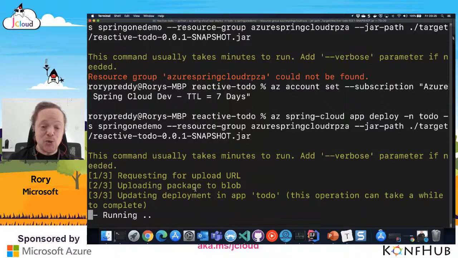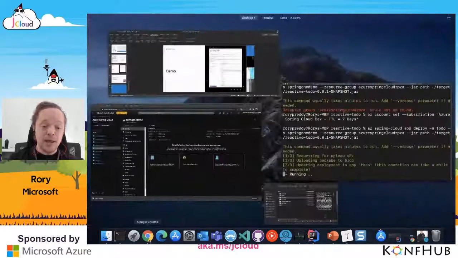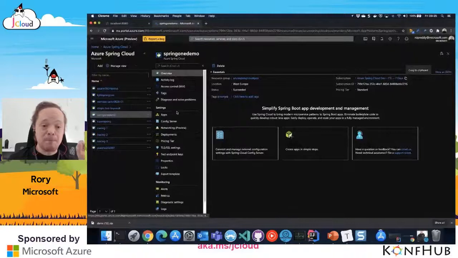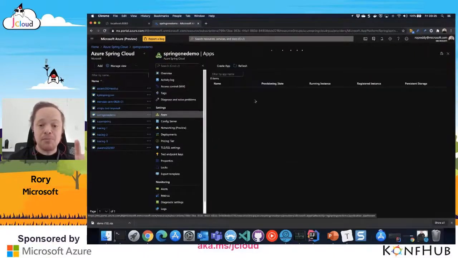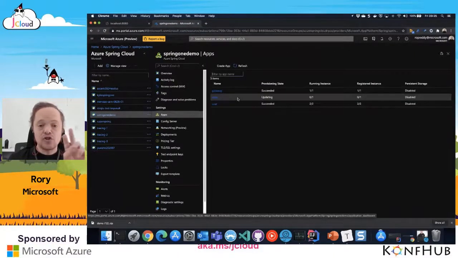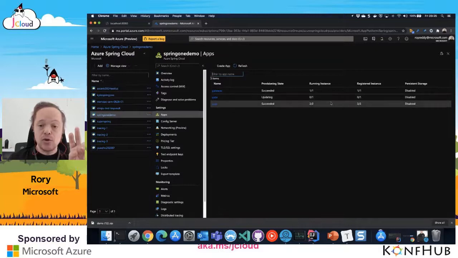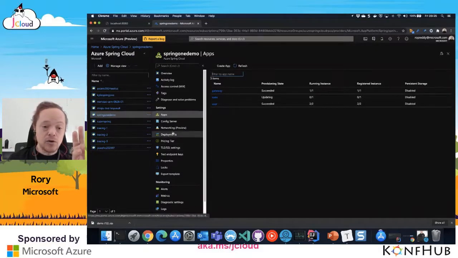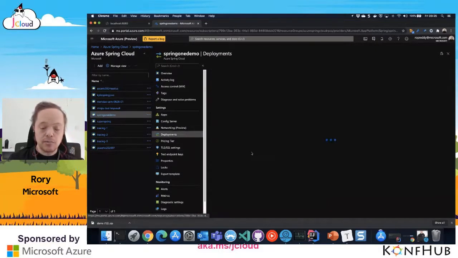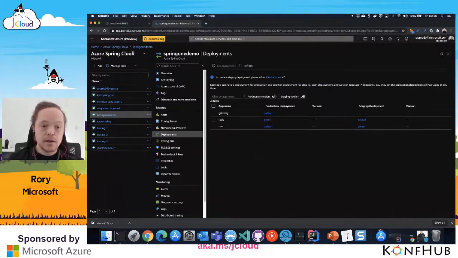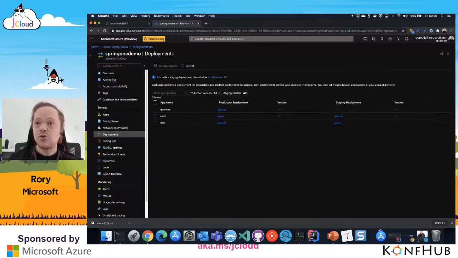Now, I can go in and show you how this looks. Let's go in there, because I've got a blue-green deployment. So in my apps, in my to-do application, I've got 2 apps. One is, you can see here, let's go to deployments. Let's make that a little bit bigger. Let's hide that. How am I doing for time?